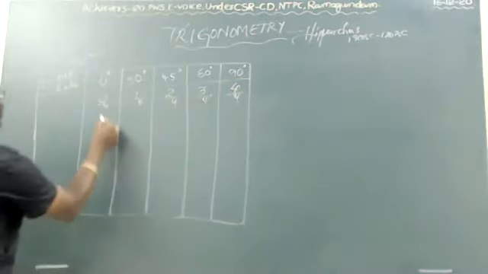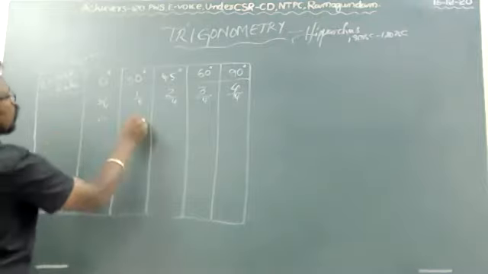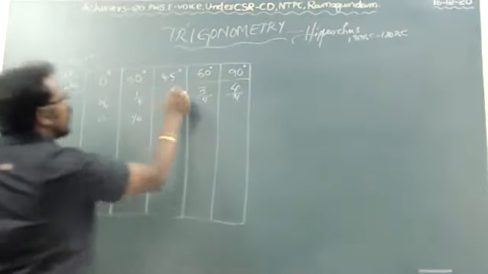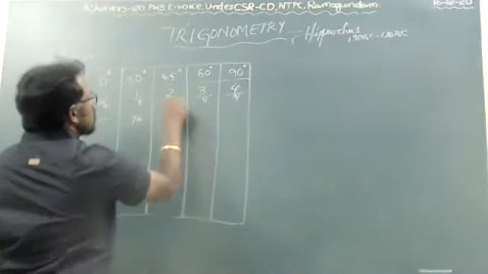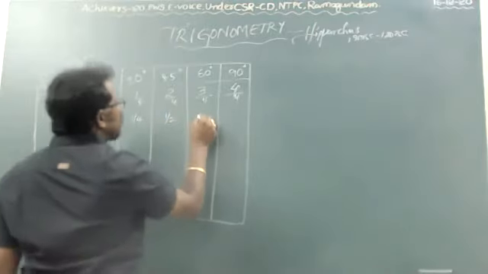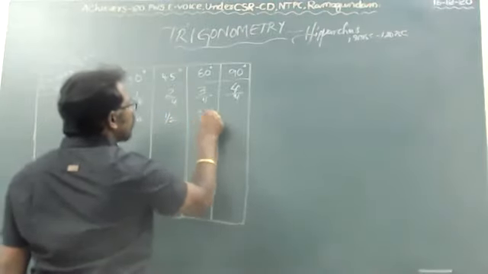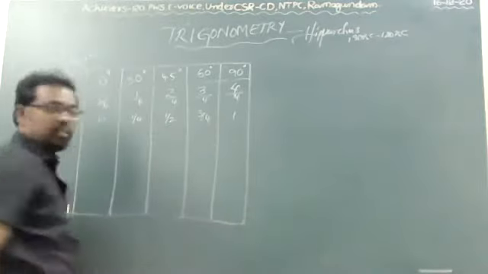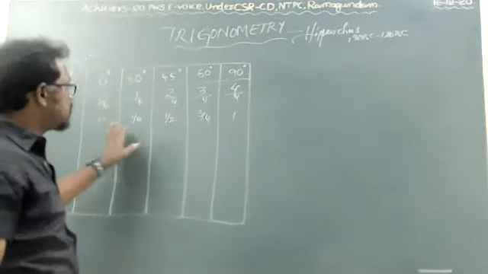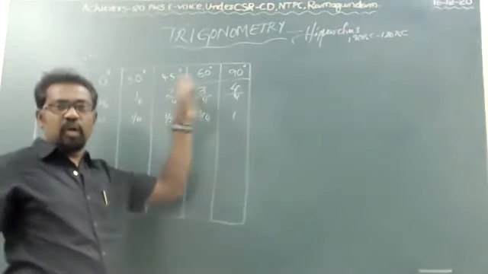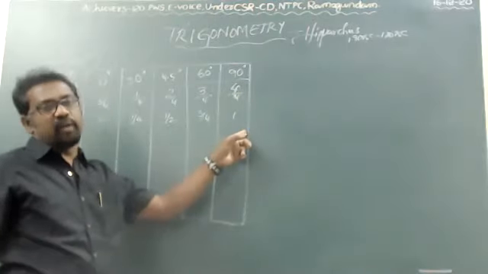What is the result here? 0. 1 by 4 is 1 by 4. 2 by 4 is 1 by 2. 3 by 4 is 3 by 4, no change. 4 by 4 is 1. You got this result. First is whole numbers. Second is divide by 4.